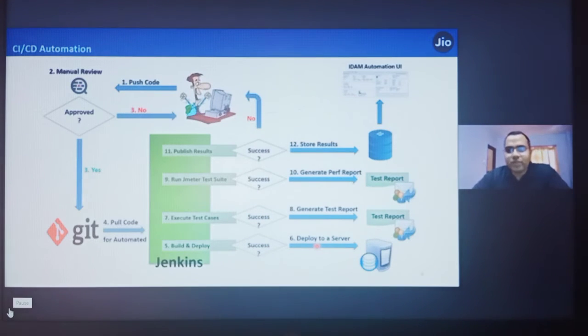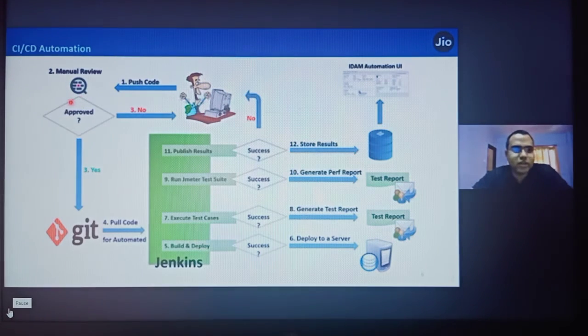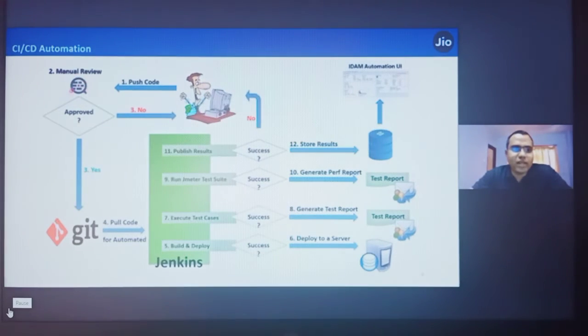Yeah. So this is the place where I just wanted to explain the pipeline definition, what we have defined in Jenkins. Whenever code is locally reviewed, static code review is done, and code coverage is done, you push the code to your Git repository, where the reviewers will do a manual review. If it is approved, it will be pushed to the Git shared repository. Otherwise, it goes back to the developer to work on the review part.